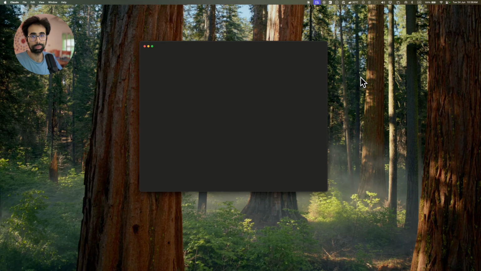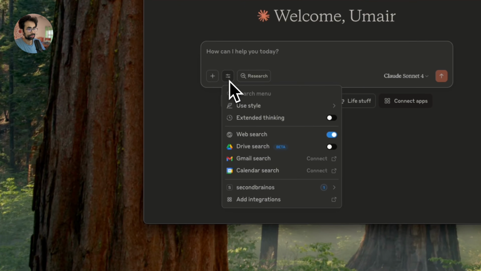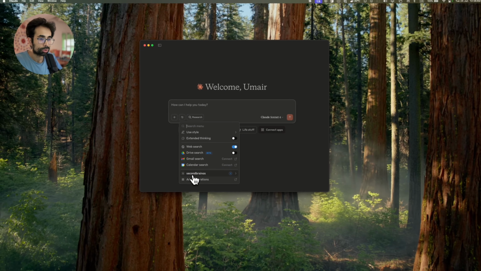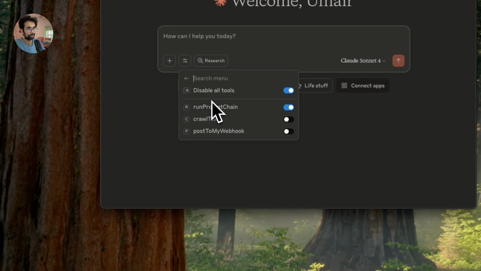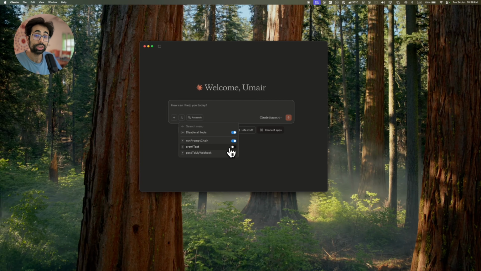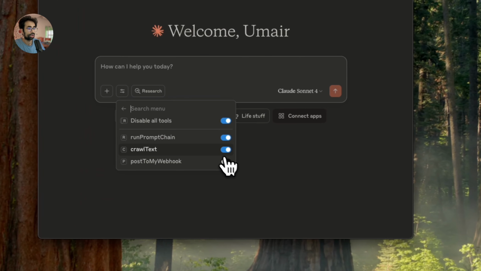Once Claude opens up, I'll show you exactly where all of your Second Brain OS tools live. You're going to click this little icon over here. If you hover on it, it says Search and Tools. And you're going to see at the bottom that all the external tools that you've added exist over here. These are known as servers, or MCP servers to be exact, or Model Context Protocol servers, such as mine, the Second Brain OS server. If you click on it, it will show you all the tools that are available from that server. Just like we saw in the Custom GPT earlier, all these tools have been made available. Now, make sure to enable all of these.